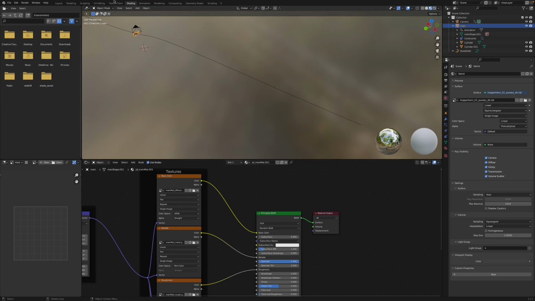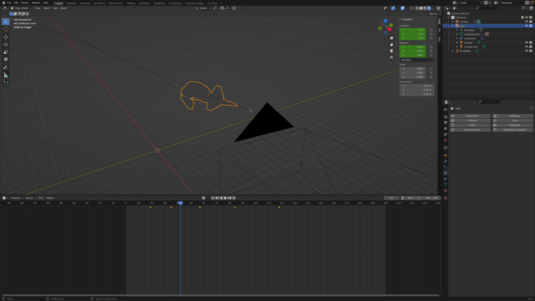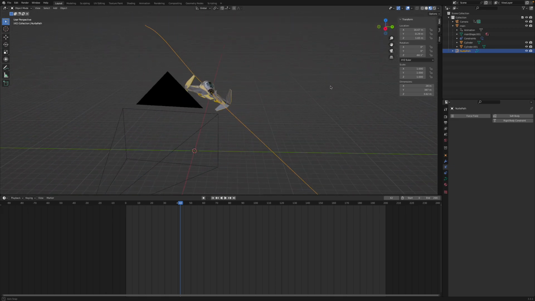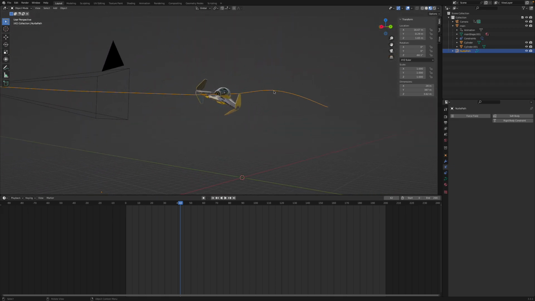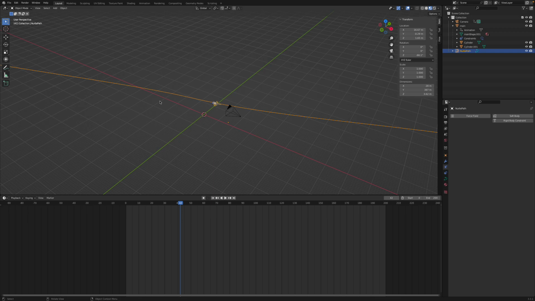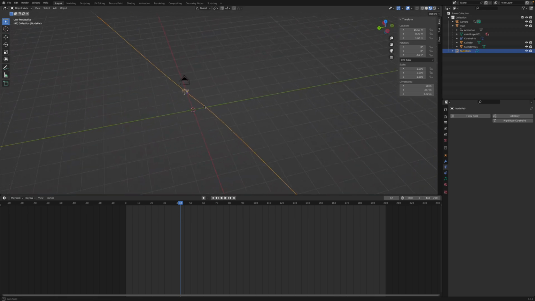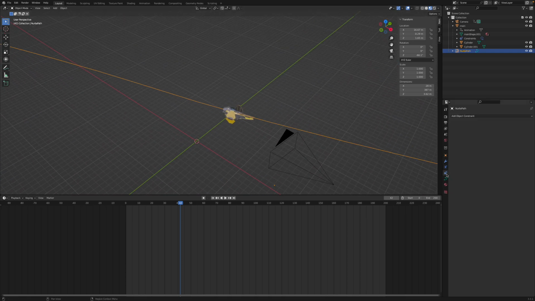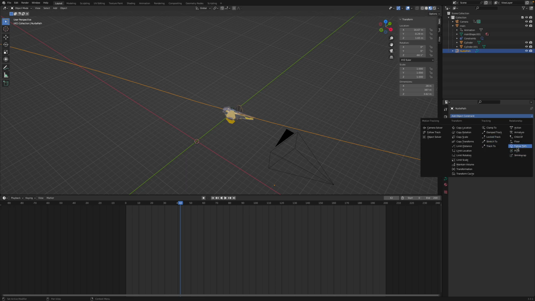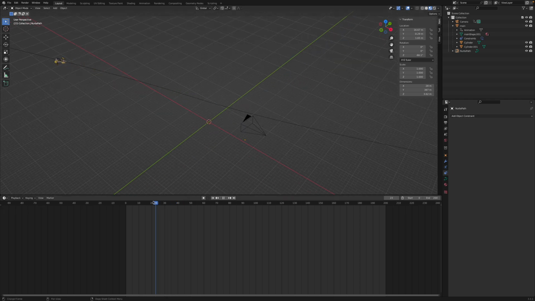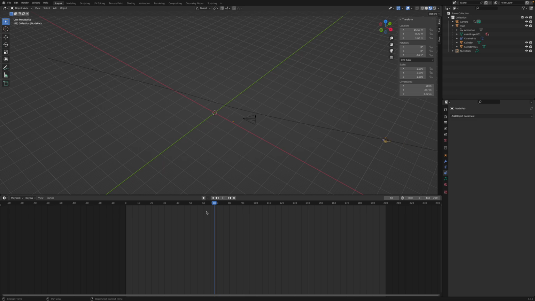So once I'd done that, I created a path and edited the vertices so it created nice curves and smooth motion. I then added an object constraint to the ship, which was a follow path constraint, which you can see down here. So if I go here, it says follow path. I added that to the ship, which meant that when I pressed play, the timeline went through. So I clicked animate path and the ship flew along the path.